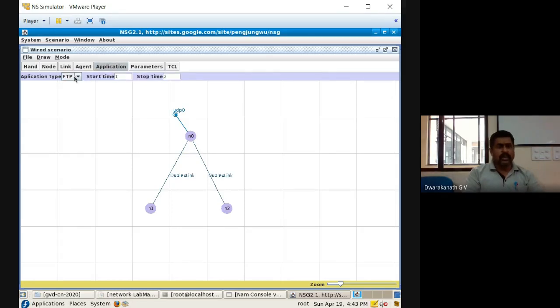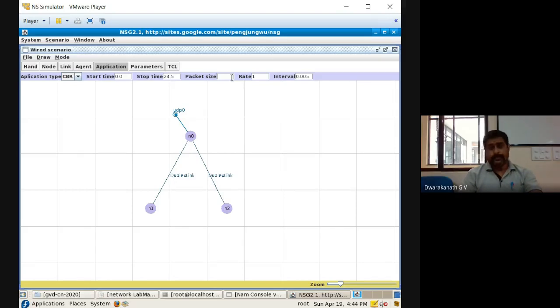As I told you, UDP is a transport agent, so automatically CBR will be the application agent. The start time, let it be 0.0, and the end time I will make 24.5. Next, the packet size will always be set in a UDP traffic at the application level, that is the CBR level.